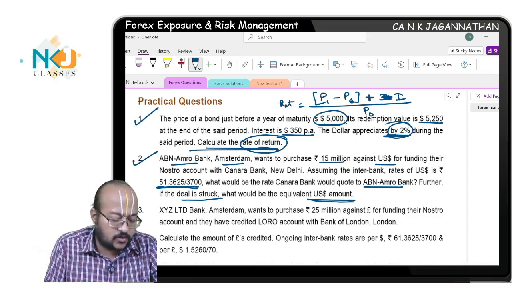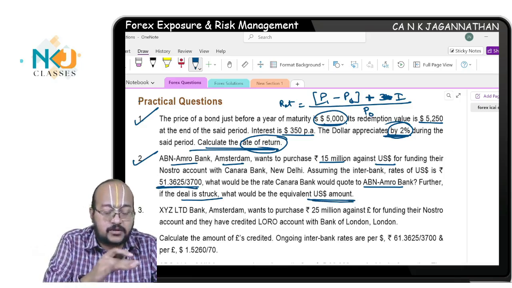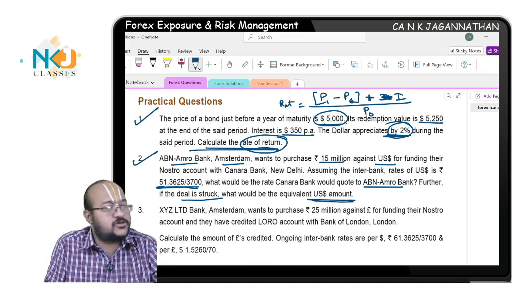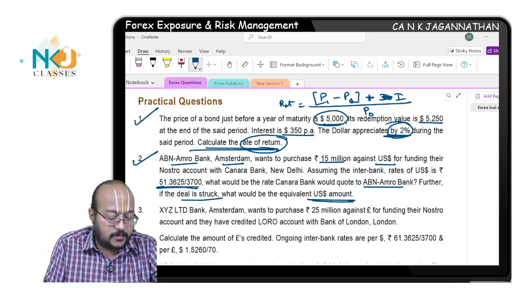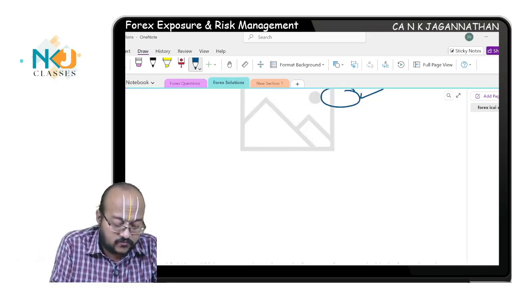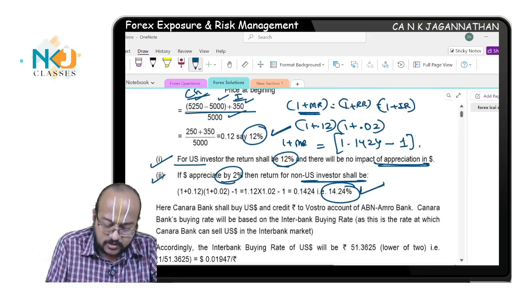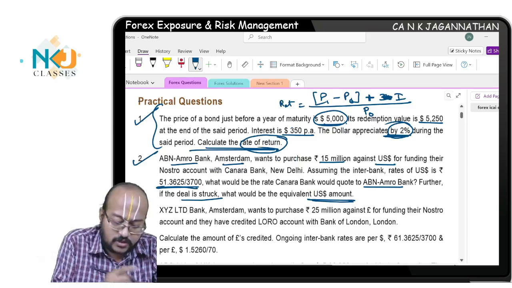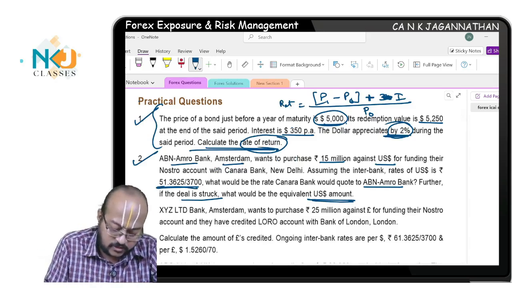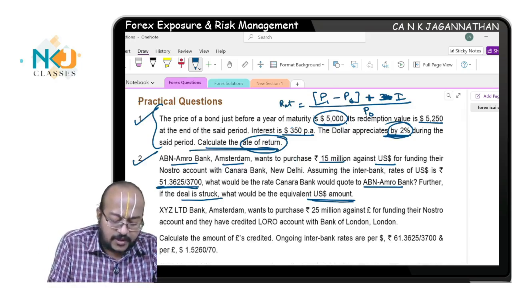See, in one of the books, I think in the previous edition, the Institute's May and September edition book, they would have given one more answer which they have changed, and I think now there is no alternative given. This is the correct solution and they have given this. I just wanted to mention that. Next, in question number 2, see, this is Amsterdam.